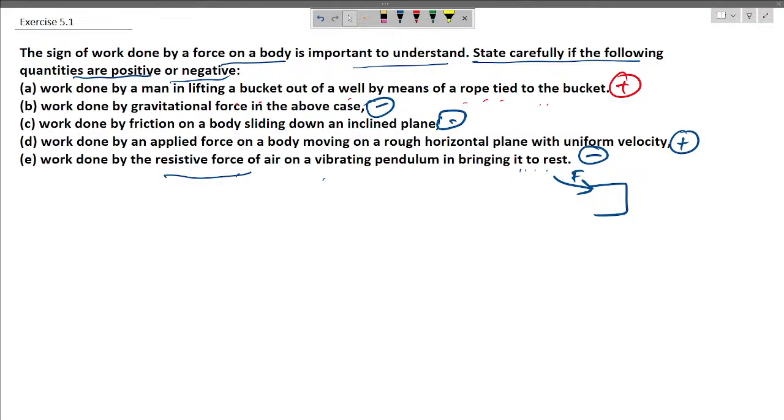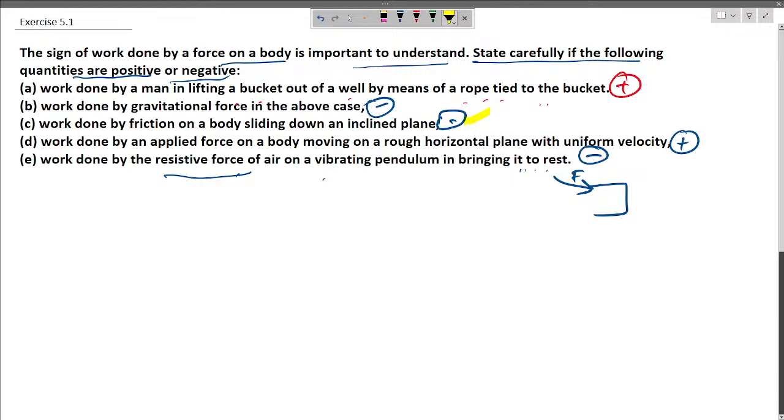And the second scenario is work done by gravitational force in the above case. So when the bucket is being lifted out of the well, the displacement is in the opposite direction of that of the gravitational force, so the work done by gravitational force is going to be negative. And the third scenario, we have work done by friction on the body sliding down the inclined plane. So friction force opposes the motion of the body, so it is always going to be negative.